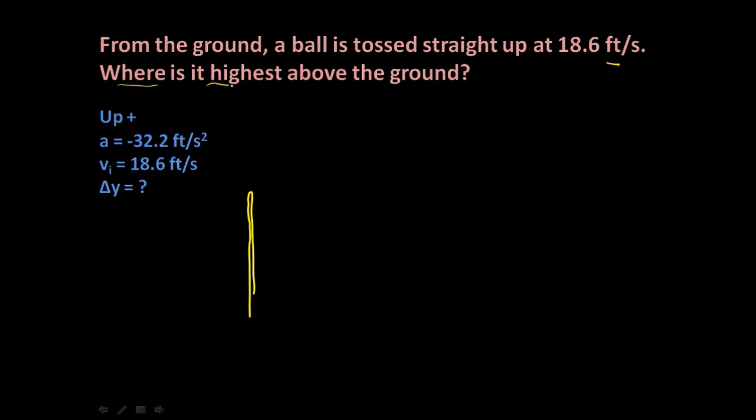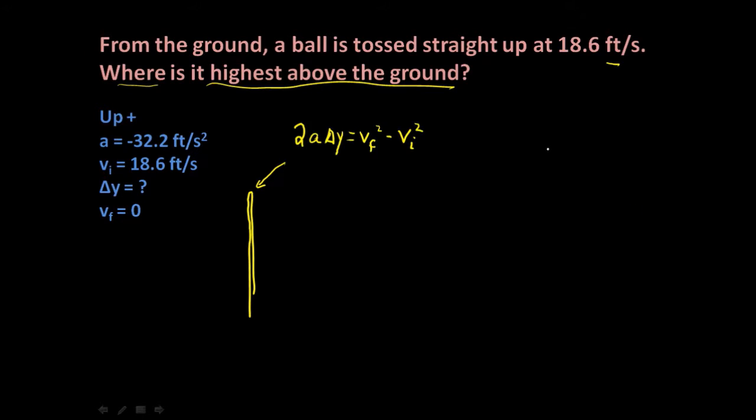Here's the thing, when it's highest above the ground, that's right there, and the problem ends right there. So this falling part isn't part of this problem, which means at the very top we have one more piece of information. You know what it is? That's right, that the final velocity is 0. We call it the final velocity because it's the final for the problem when it reaches highest above the ground. So now if you got all of that, you probably solved the problem too. If not, go ahead and pause the video again and see if you can find the correct formula to solve this.